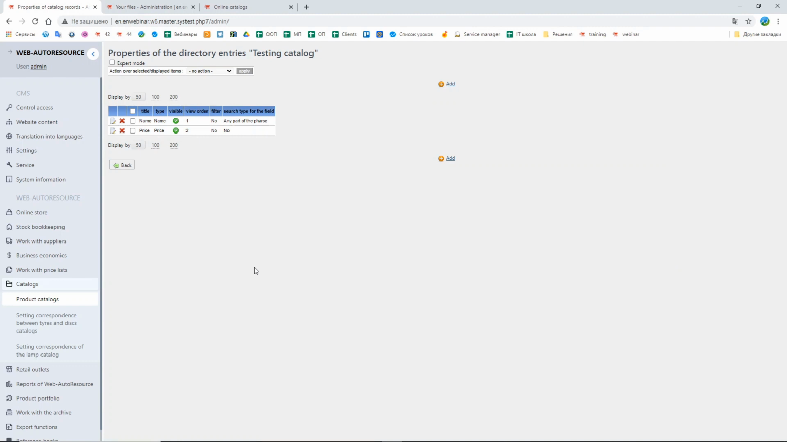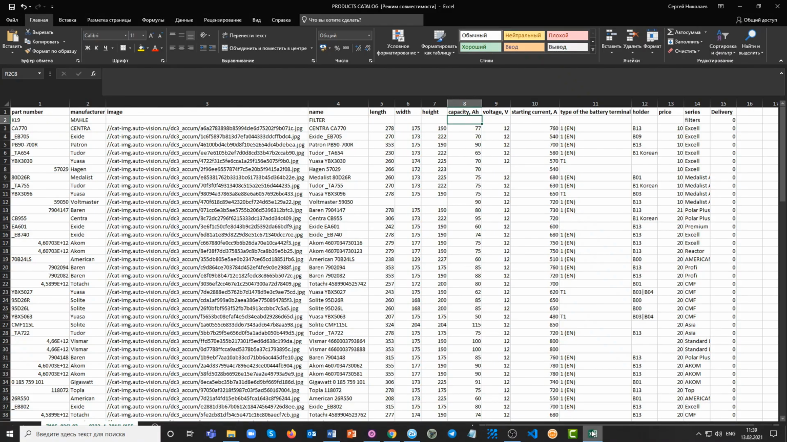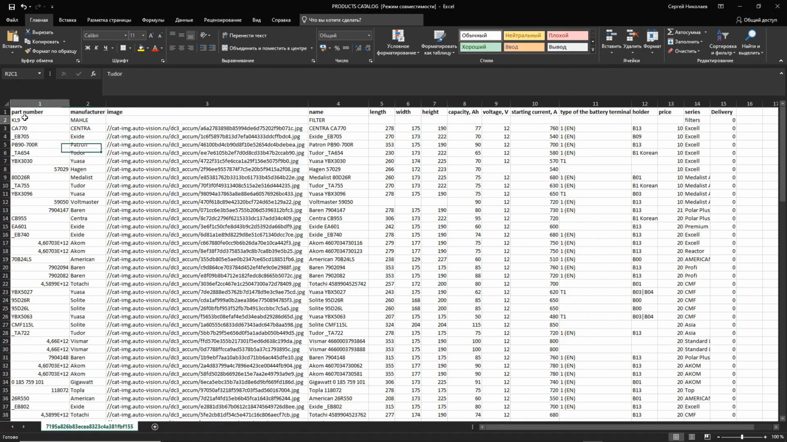By default we have two different properties. It is the name of the spare part and its price. We're going to add some more. For example, I have a file that I'm going to upload into this catalog. Here you can see the list of different spare parts, and here we have different properties of the spare part. For example, every spare part has its part number, it has a manufacturer, it has an image, it has a name, it has length, width, height, capacity, voltage, and so on.